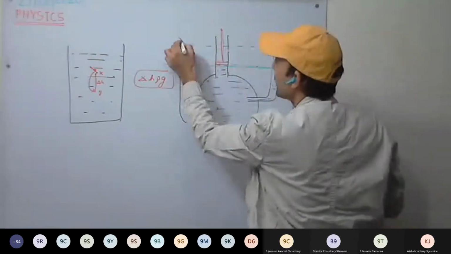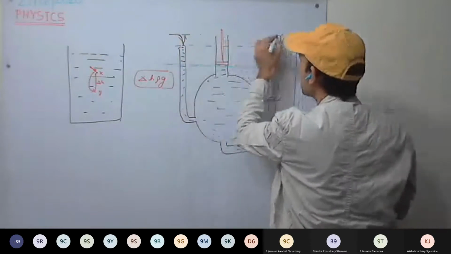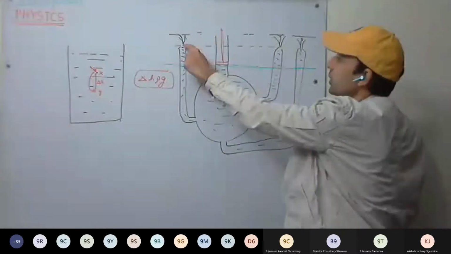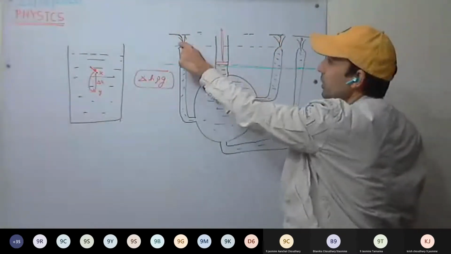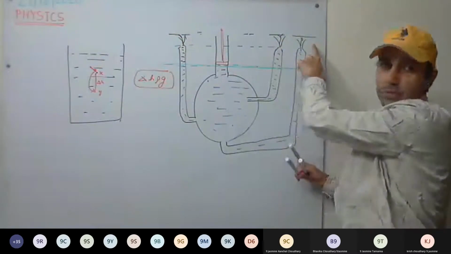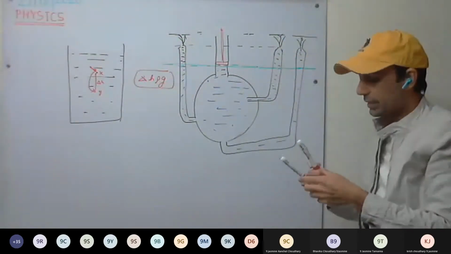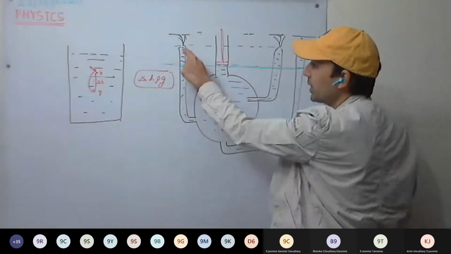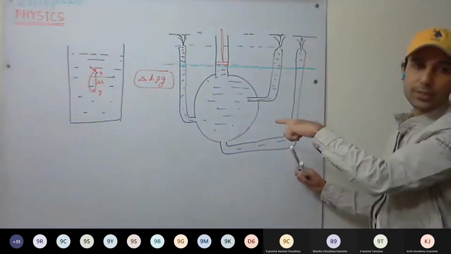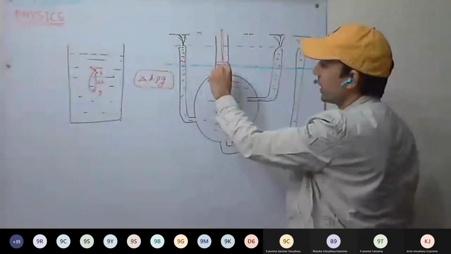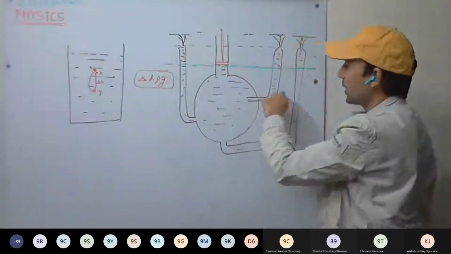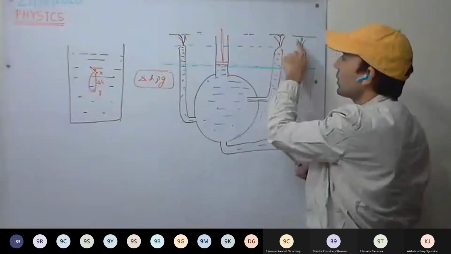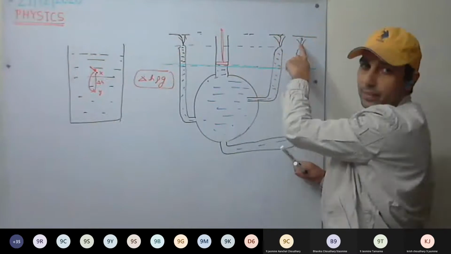Okay, and you will see the height reached by the water is the same in all the three tubes. Height reached by the water, that is oozing water, it is the same. All the three fountains will be of the same height. So it means that whatever pressure we have applied here got equally transmitted through the liquid at all the points. That's why these all three fountains are having the same height.